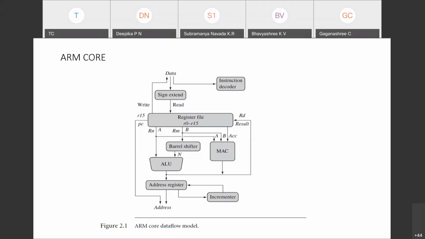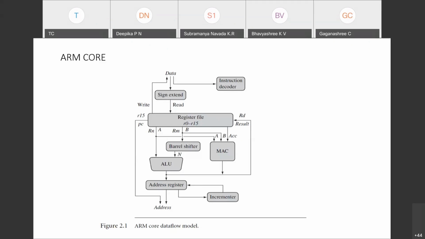R13 is called the stack pointer. See the other name, R13 is called stack pointer. R14 is called the link register. We'll come to that. These are the special names for the registers R13, R14, R15. So R13, R14, R15 not only act as general purpose, but the most important point is they are special purpose registers.